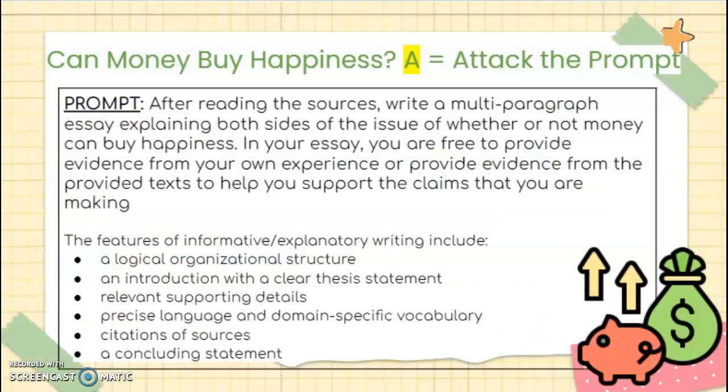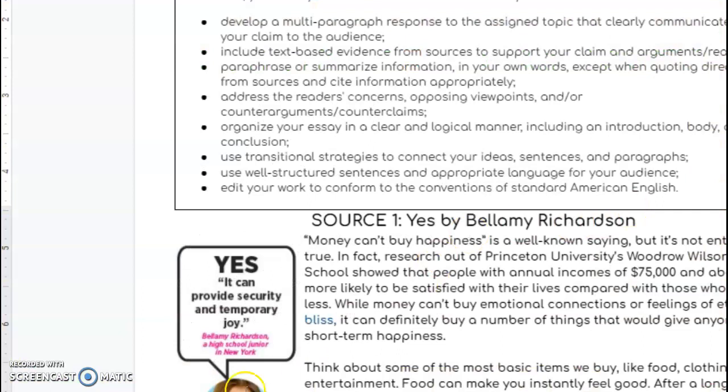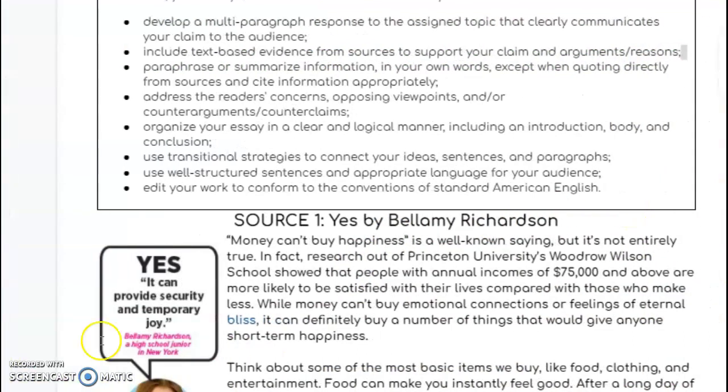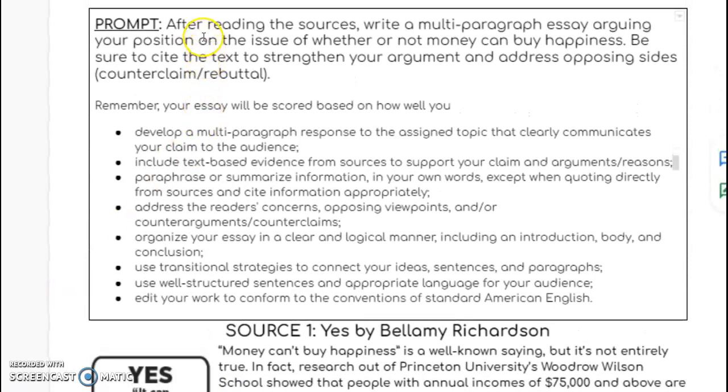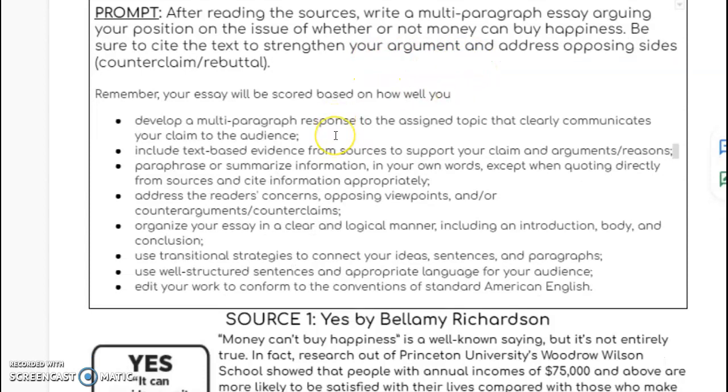Okay, so these planning slides are based on the prompt Can Money Buy Happiness? The other day in class on Friday, I introduced you all to this prompt. I'm going to read it again. After reading the sources, write a multi-paragraph essay arguing your position on the issue of whether or not money can buy happiness. Be sure to cite the text to strengthen your argument and address opposing sides.